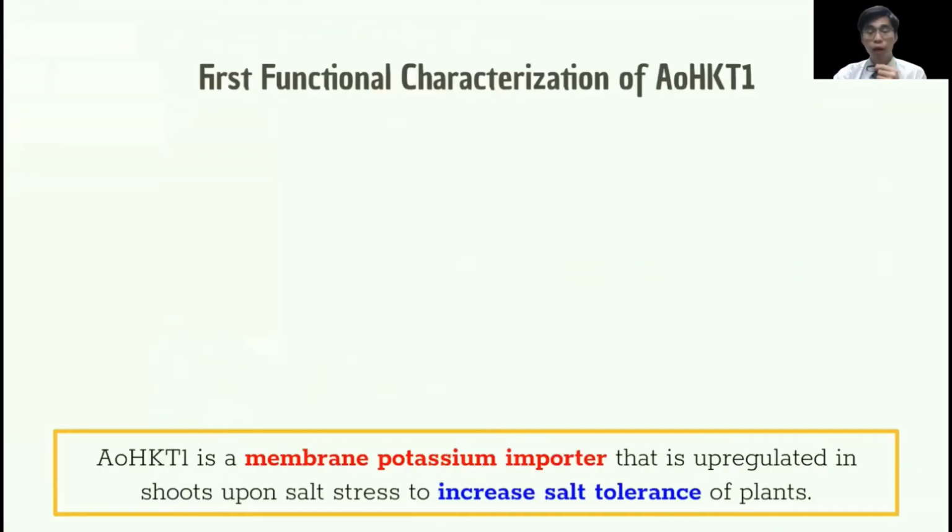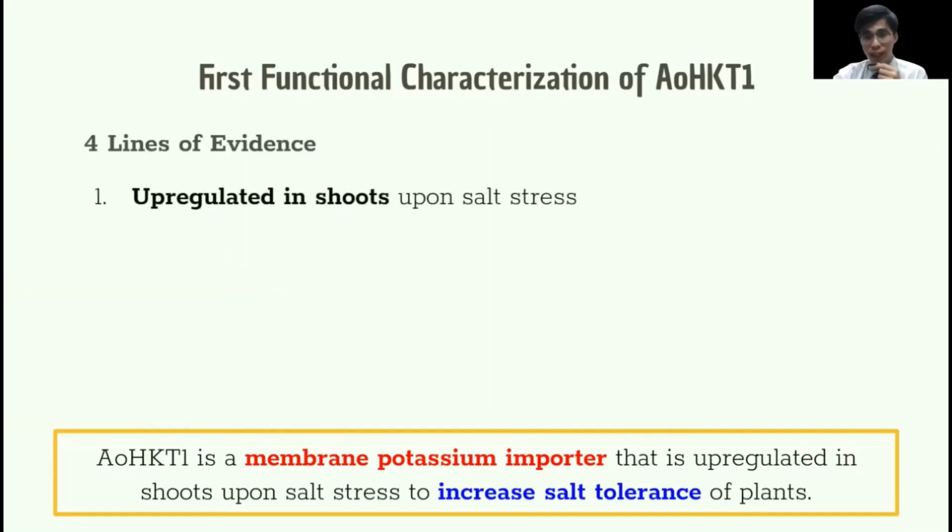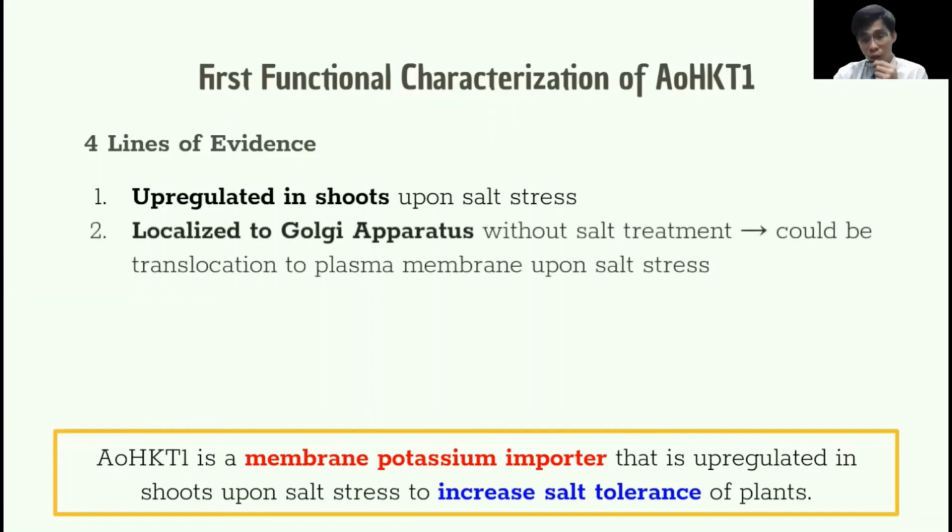In this research, we have carried out, to our knowledge, the first functional characterization of the mangrove ion transporter AOHKT1. We've presented 4 lines of evidence to functionally characterize the protein. Firstly, the expression of this protein is upregulated upon salt stress, suggesting that the protein is part of the reaction mechanism of the plant under high salt conditions. Secondly, when the plant is not treated with salt, this protein is located at a Golgi apparatus. We hypothesize that the protein could be shifted to the plasma membrane upon salt stress.